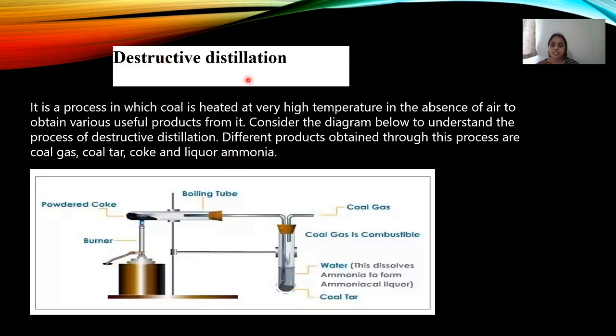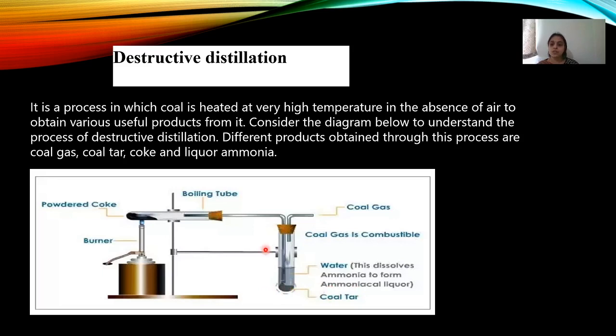Destructive distillation is a process in which coal is heated at a very high temperature in the absence of air. At that moment you get coke and vapors. Those vapors are bubbled through water, and you get an insoluble gas, which is coal gas. The liquid, the condensed form, is allowed to cool down and you get liquor ammonia and the residue, coal tar.